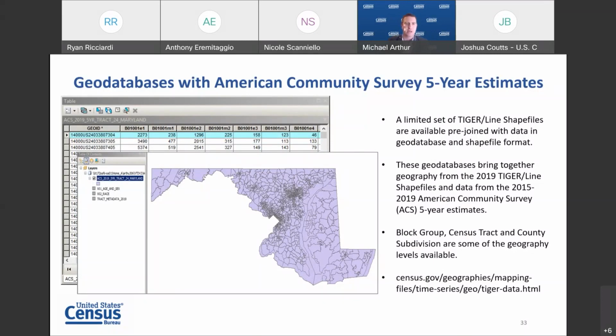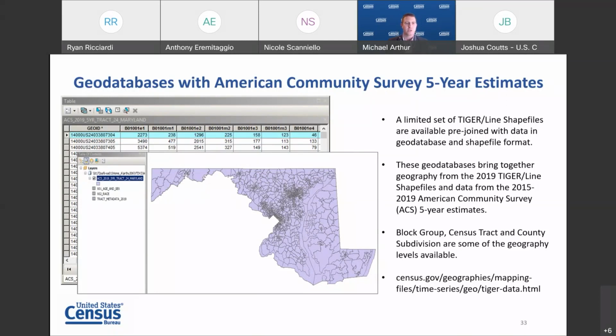In the example shown here, the age and sex table has been joined to the shapefile. And then the attribute table that's shown in the background there, that top line that's highlighted in light blue, that's showing a census tract. And in that second column from the left, that's titled B01001E1, that's showing the estimate for the population for that census tract. So it would be 2,273.